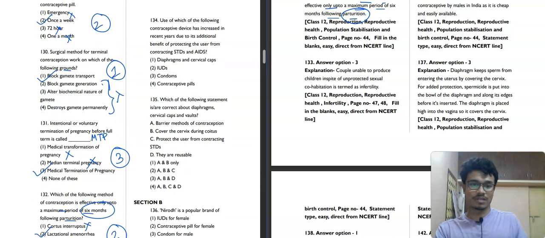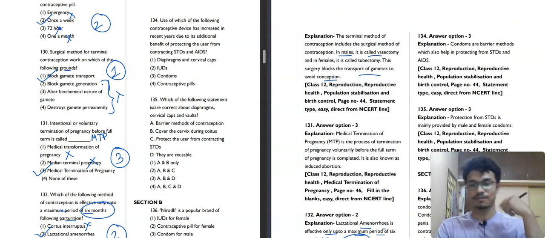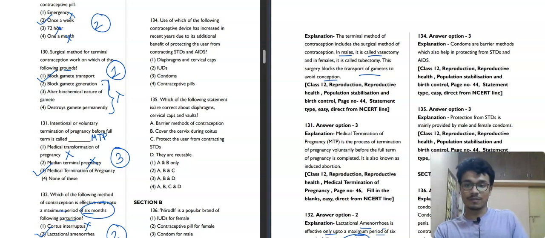Now we will move towards the next question, question number 134. It is saying that use of which of the following contraceptive devices has increased in recent years due to its additional benefit of protecting the user from contracting STD and AIDS. So I told you that condoms not only protect from pregnancy, they also protect from sexually transmitted diseases like AIDS.